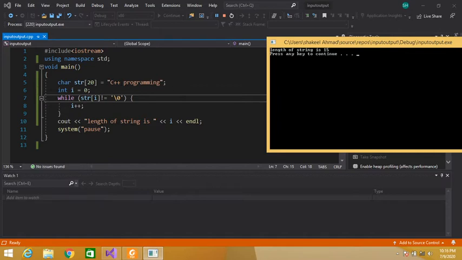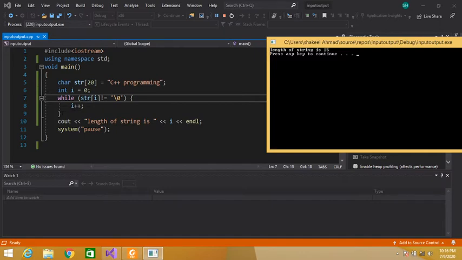So what I did is I simply declared a string of length 20 and initialized it with C++ programming. Anything written in double quotes is known as a string. Then I declared an integer variable and initialized it to 0. Then I am using a while loop to check the length of our string. str[i] is compared with \0. So first index 0 means C will be here. Is C equal to \0? No. So the control will enter the body of this loop, and i++. So i becomes 0 plus 1, 1.